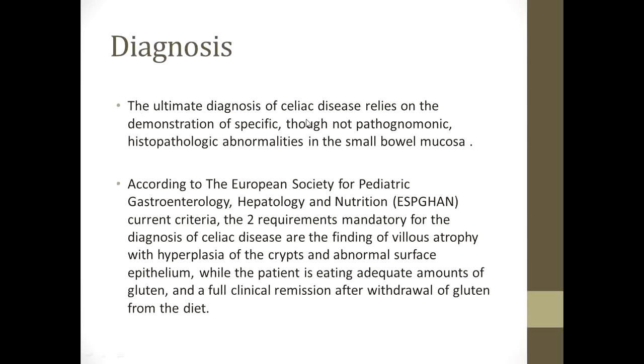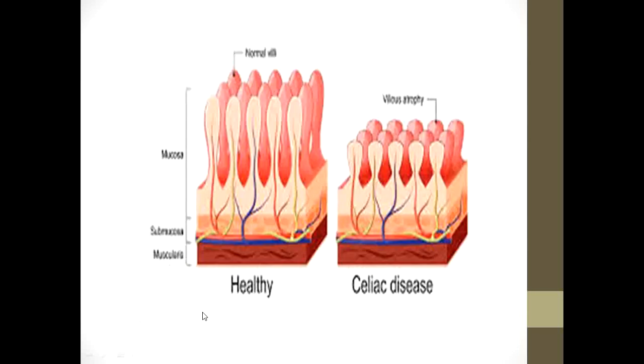The ultimate diagnosis of celiac disease lies on the demonstration of specific, though not pathognomonic, histopathological abnormalities in the small bowel mucosa. According to the ESPGHAN current criteria, the two mandatory requirements for the diagnosis of celiac disease are the finding of villous atrophy with hyperplasia of the crypts and abnormal surface epithelium while the patient is eating adequate amounts of gluten, and a full clinical remission after withdrawal of gluten from the diet.